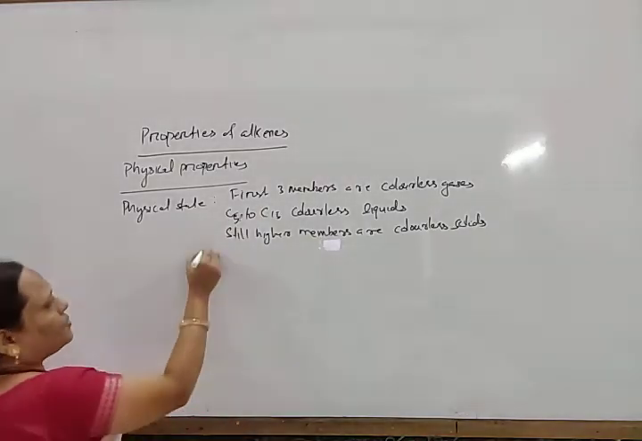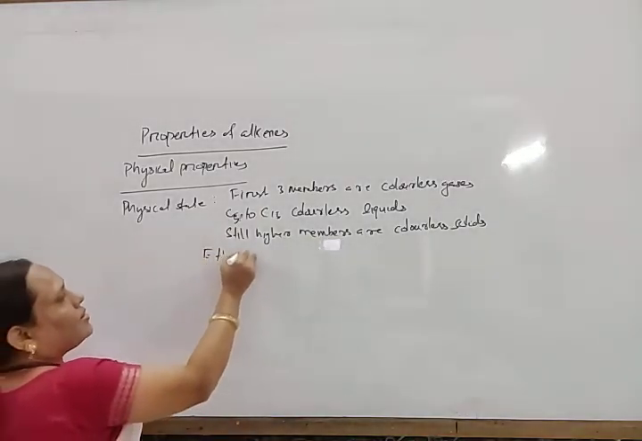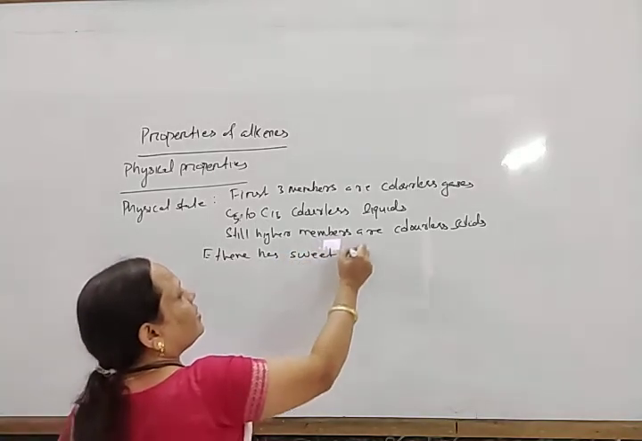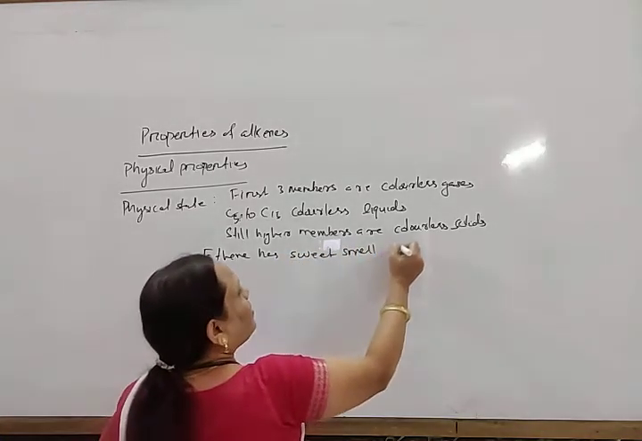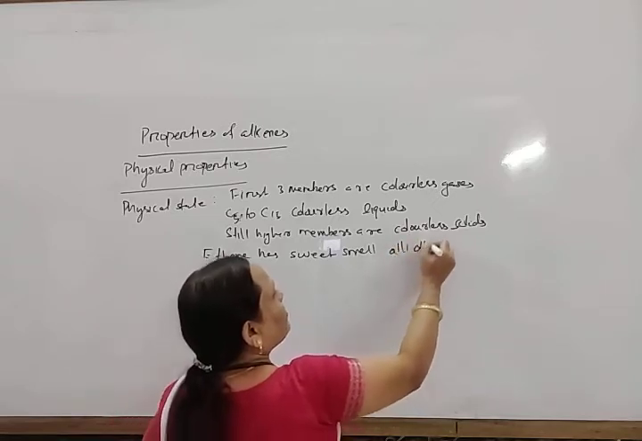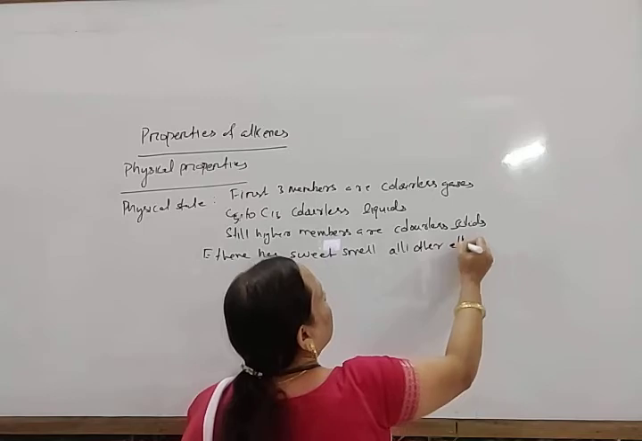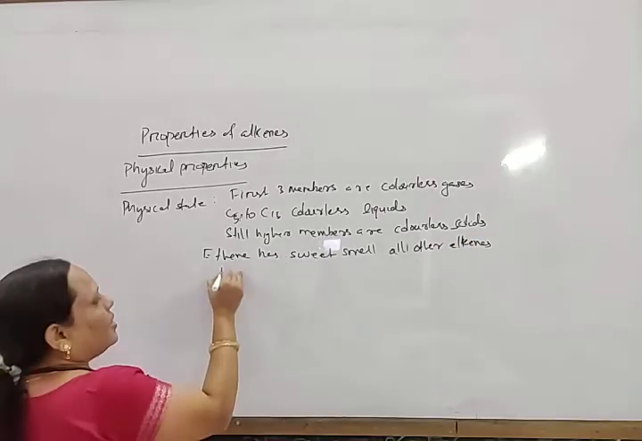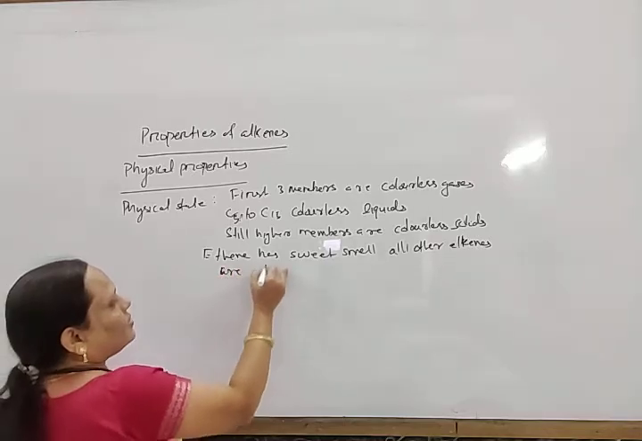One thing: ethene has a sweet smell. Except ethene, all other alkenes are odorless.